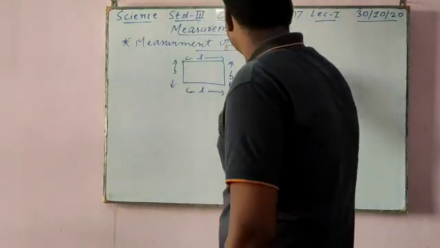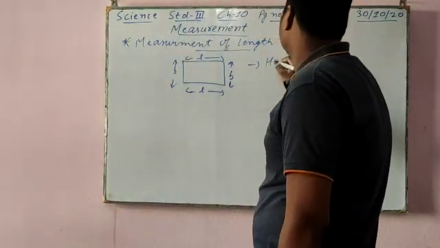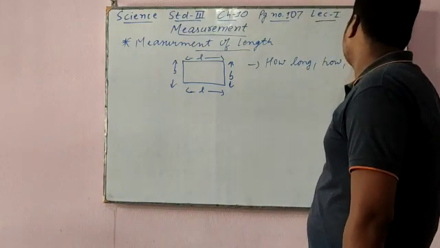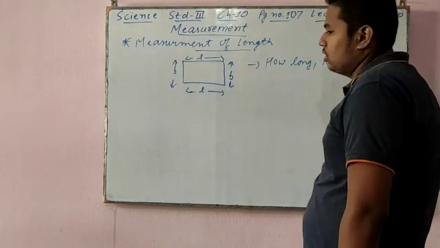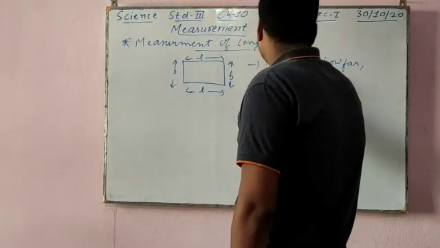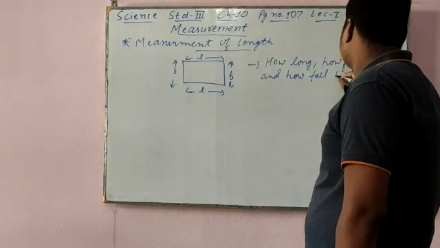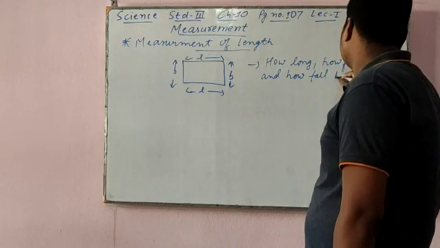What can we measure with the help of length? How long, how far, and how tall.